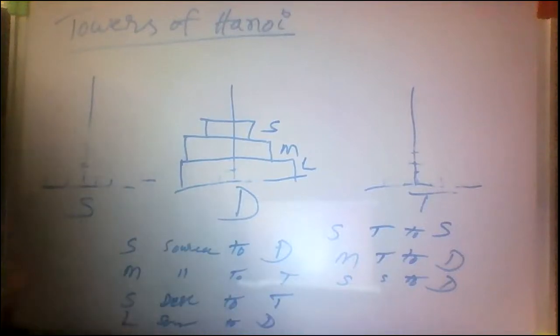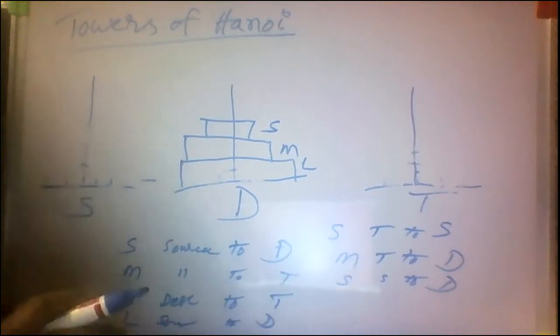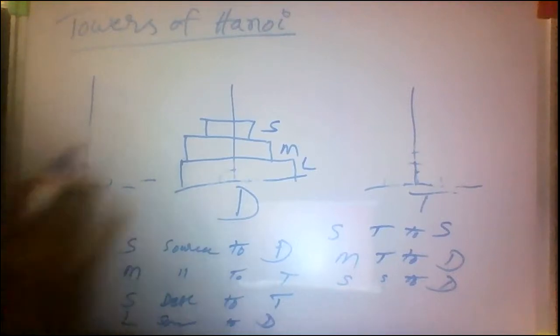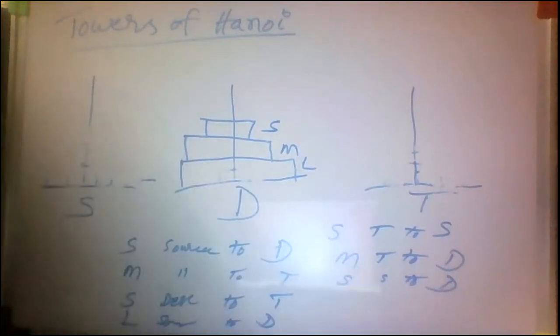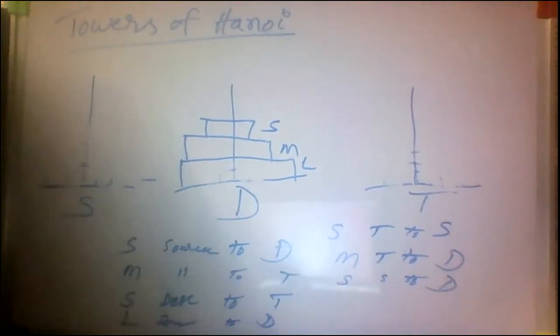But we should follow 2 rules. The first rule is we can move a single disk at a time, and the second rule is we cannot place larger disks on smaller disks. This is the Towers of Hanoi problem. Okay, ma. So what is Towers of Hanoi? I will explain.